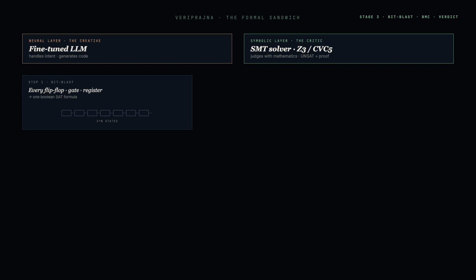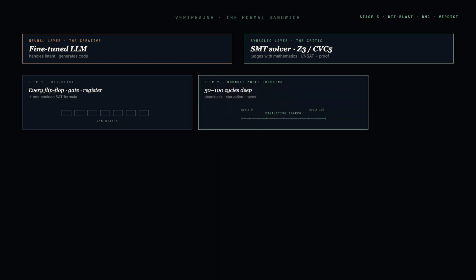Second, the symbolic judge. The solver bit-blasts the design. It converts every flip-flop, every gate, every register into one massive Boolean formula. Then it searches the entire state space. Not a sample, not a regression, the entire space. Third, bounded model checking. The solver explores 50 to 100 cycles deep, hunting for deadlocks, starvation, and race conditions.